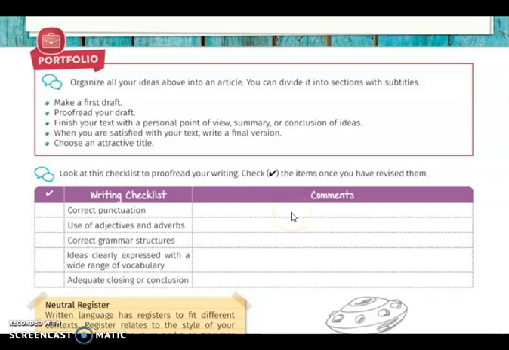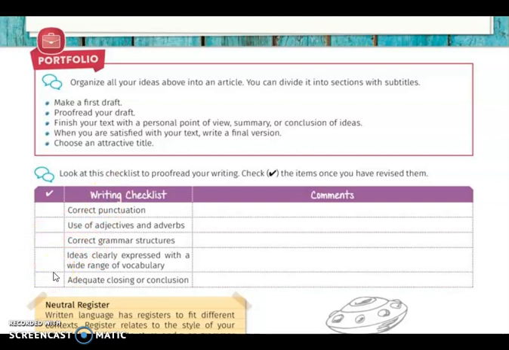This will be like a self-assessment, so I need you to be pretty honest with yourselves. I mean, I'm not going to tell you that you are wrong, it's only so you can see what mistakes you have in your writing. Then you have the use of adjectives and adverbs. Remember that yesterday we learned about adverbs of manner, so it's important that you include them in your exercise. Then the correct grammar structure, also the grammar topics that we saw during unit number 3. Maybe you can include some of them. So if you did it, put a check mark.